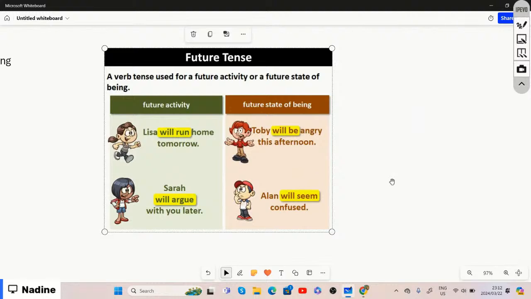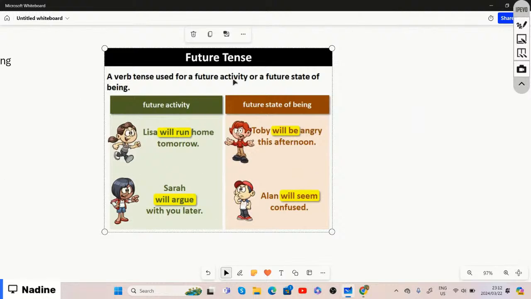Like we said, it is basically something that is still going to happen. That description is not giving us the actual description of what it is, but future tense basically shows that something is still going to happen, meaning it did not happen yet.